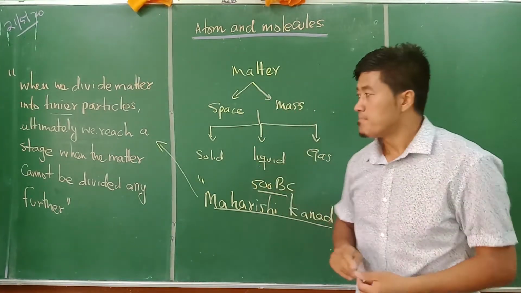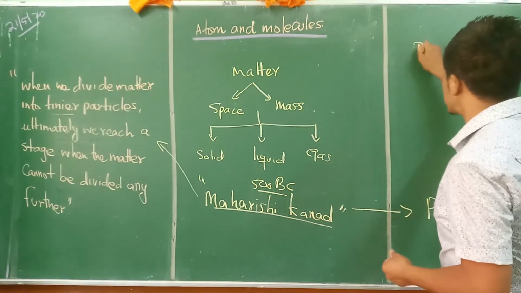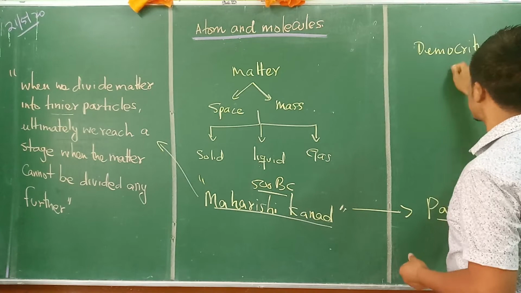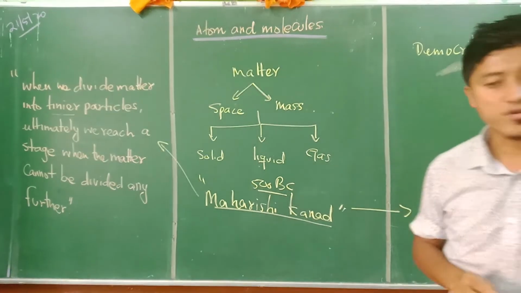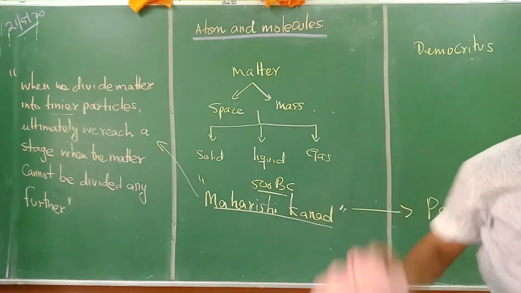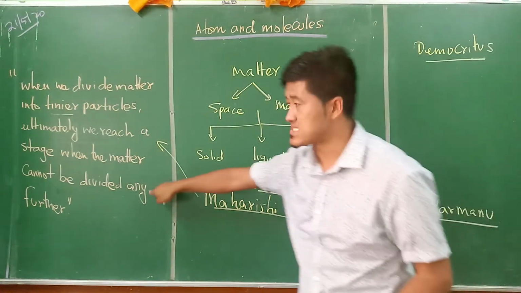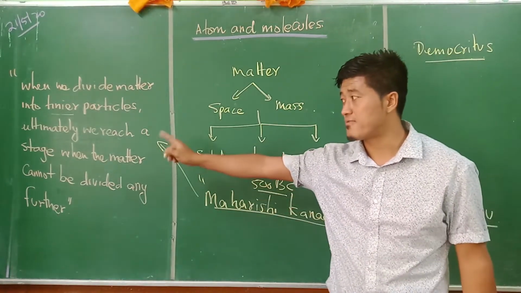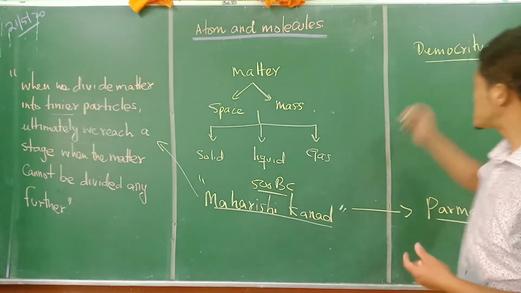So this is how the history of atoms and molecules comes up. Around the same era, there is another person, Democritus. Another person, Lysippus, also said the same thing. Democritus also said that when we divide matter into tiny particles, ultimately we reach a stage when the matter cannot be divided any further.